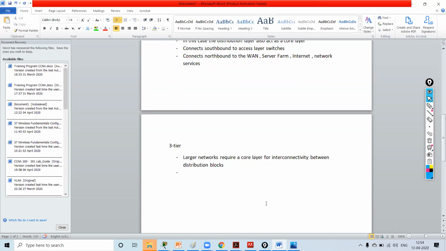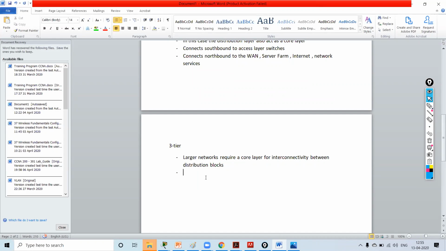For example, in the three-tier, the core layer will connect to the WAN networks and the internet, and the access layers will be connected to the distribution layer. The core layer will be comprised of a pair of high speed switches running layer 3 routing.